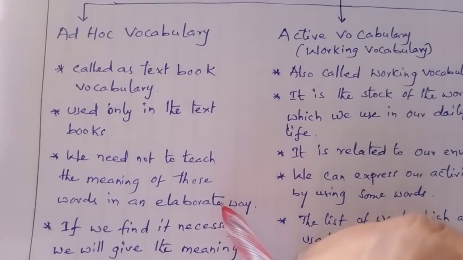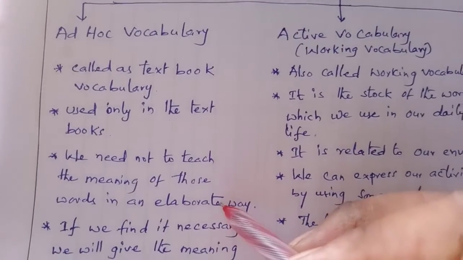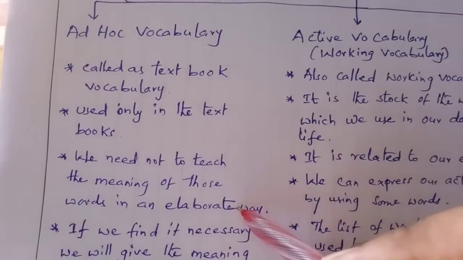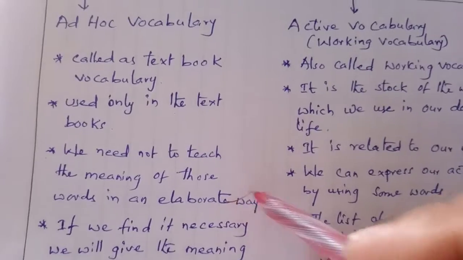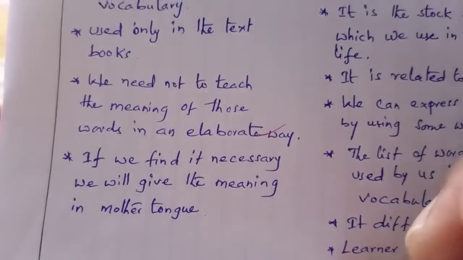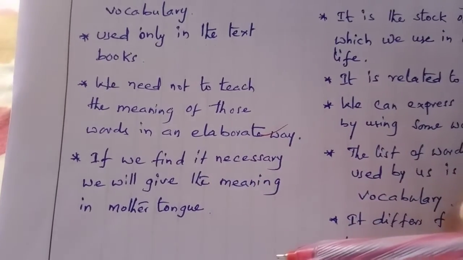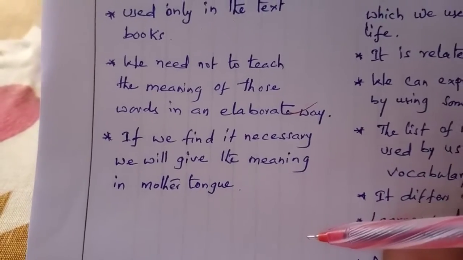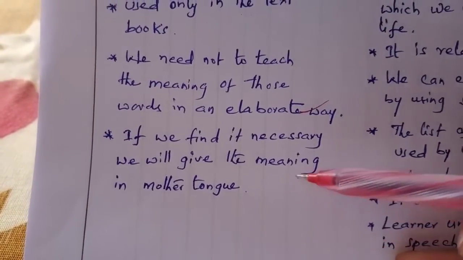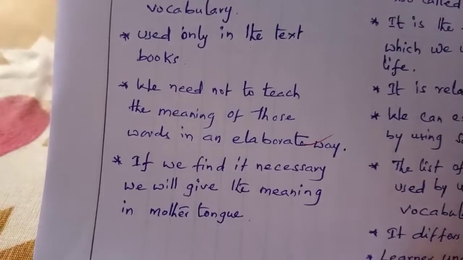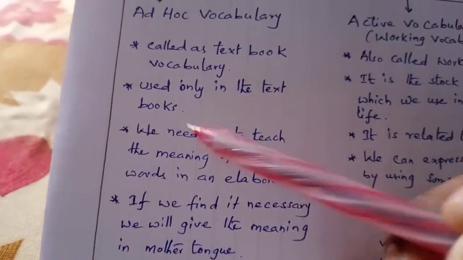We only teach the words, but we don't need to tell the meanings. And if we find it necessary, we will give the meaning in the mother tongue. Only that belongs to textbooks. So this is called ad hoc vocabulary.